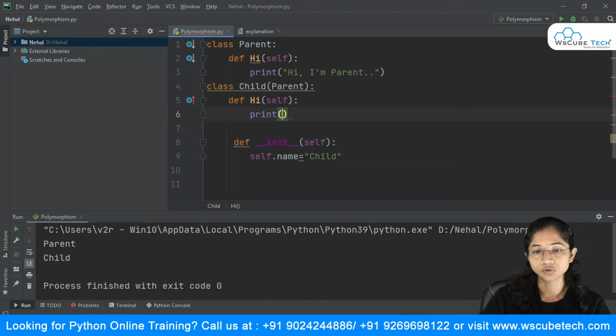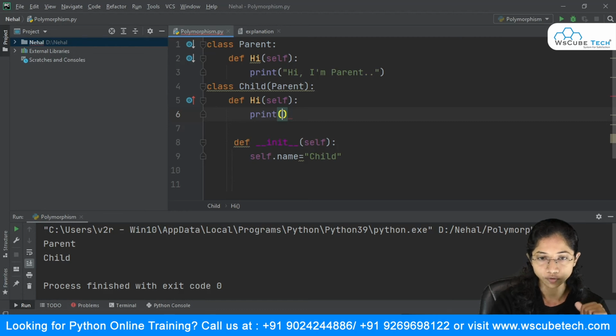So what I've basically done here is I've created a class Parent, and inside it I'm defining a method with the name hi, and it is printing "hi, I am parent". Similarly, I'm creating another class, Child, which inherits the properties of its parent class, Parent, and it also has the same method hi, and it prints the statement "hi, I am child".